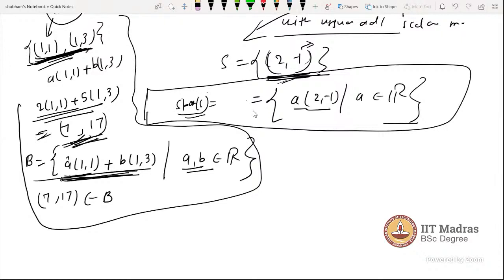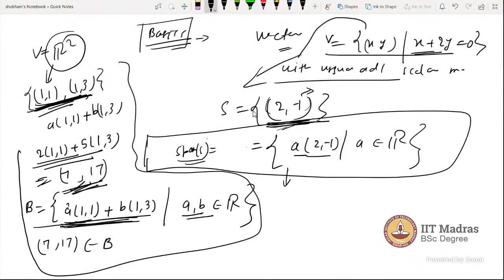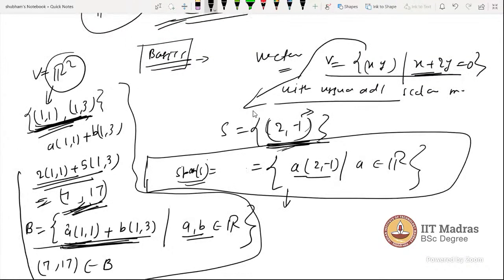So now you know what span is. I just wrote span in this form. Now the next question is, what is the use of this span? Why do we want this span? If you check here, I am taking a vector, and a different vector which follows this condition. So tell me an element different from this 2, minus 1. What will it be?